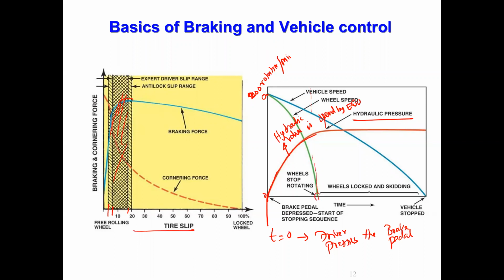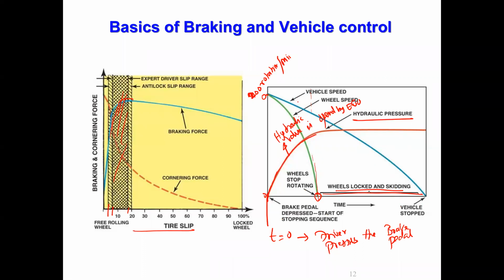At this pressure, the wheel gets locked. This should not be allowed, right? If the wheel gets locked, then skidding happens, and after some time the vehicle will be stopped. The skidding happens slowly, you lose energy and stop. But this should not be allowed. The skidding should be avoided.